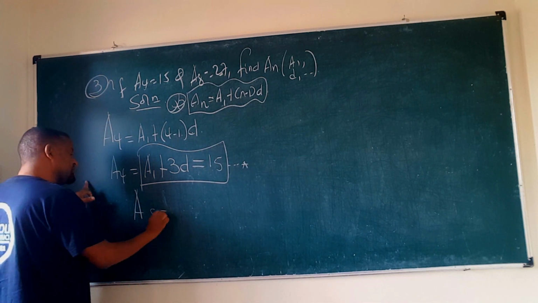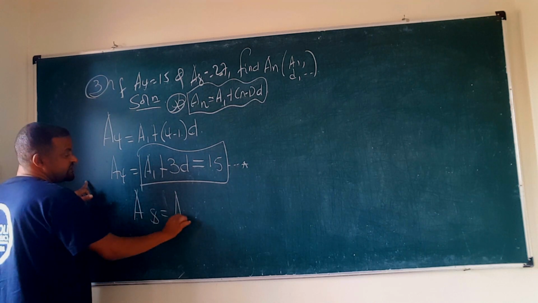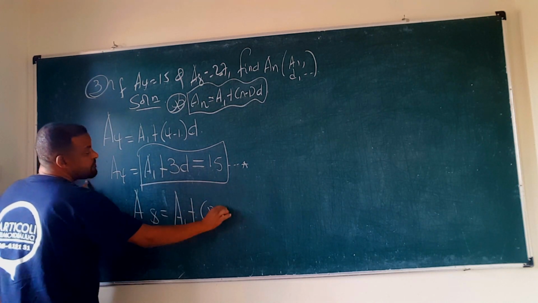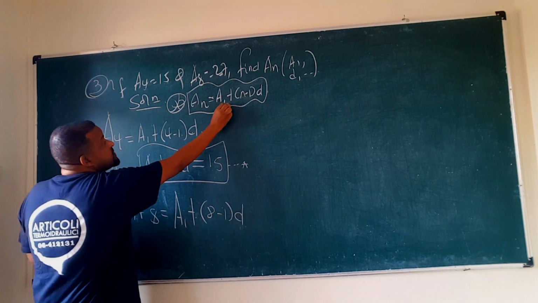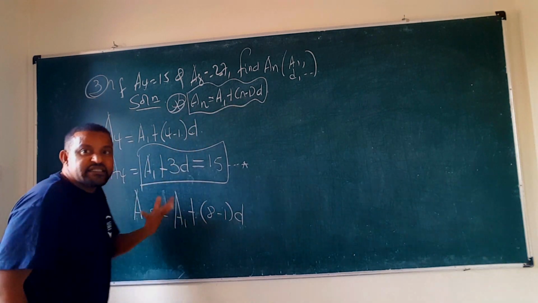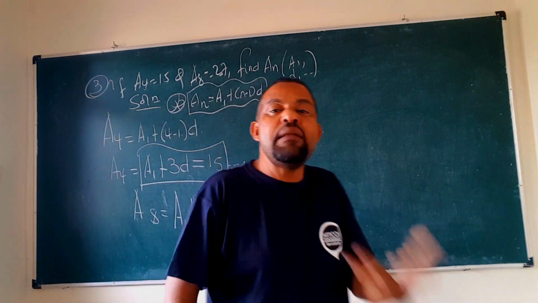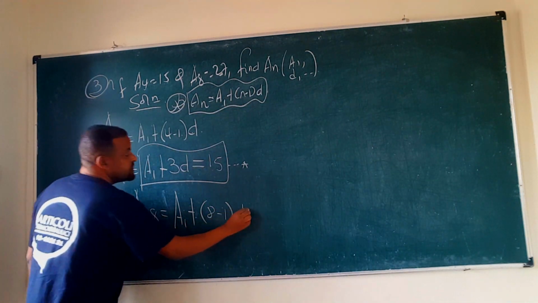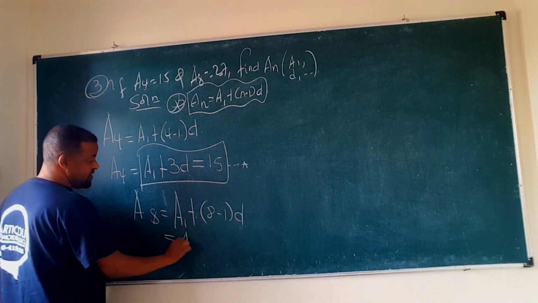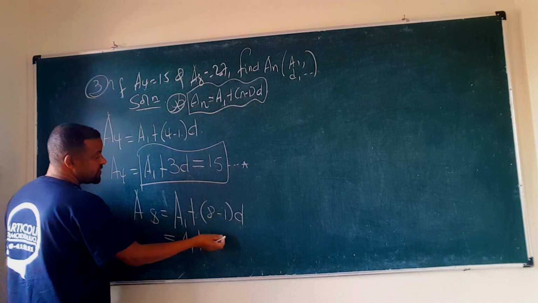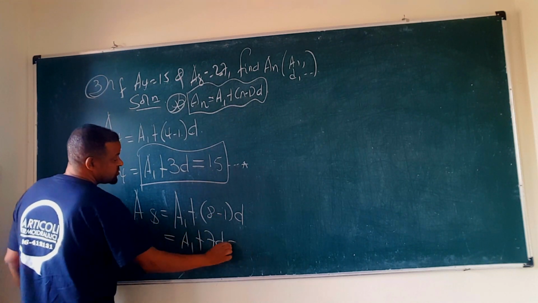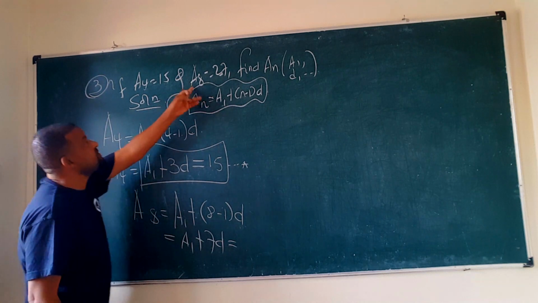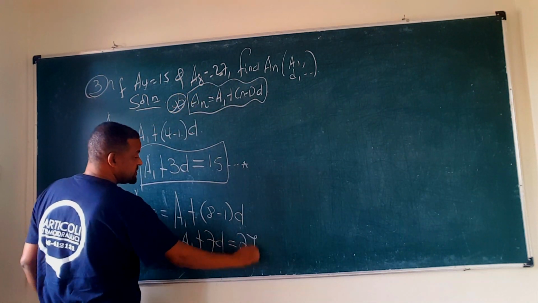A8 ማለት ምን ማለት ነው? አሁን A8 ማለት this is A1 plus 8 minus 1 times D ማለት ነው በዚህ ፎርሙላ መሰረት An is given by A1 plus N minus 1 times D. Okay, so that will be this is what's A1 plus 8 minus 1 is what? 7D ነው ማለት ነው. So which is what is A8? A8 is what? 27 ነው.